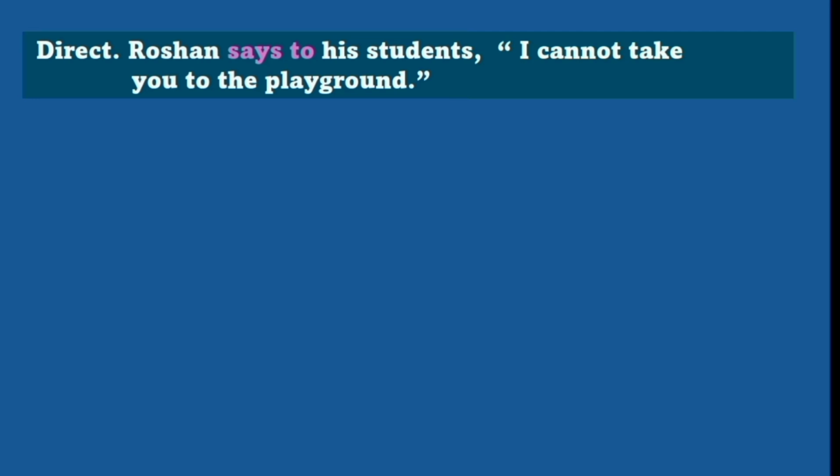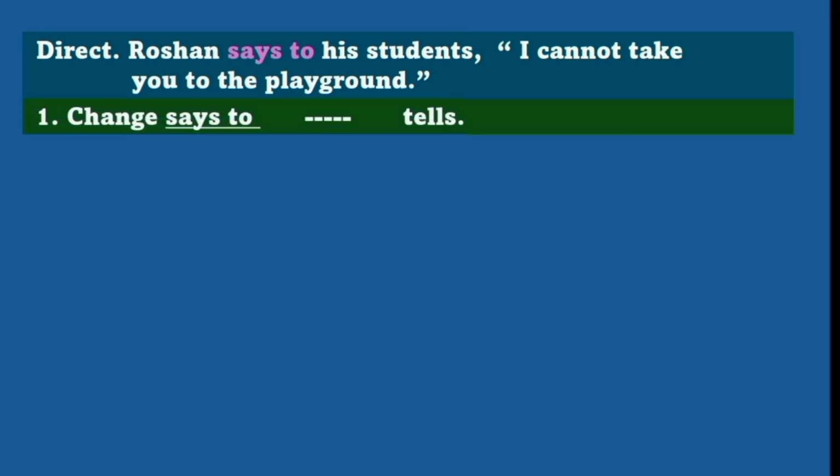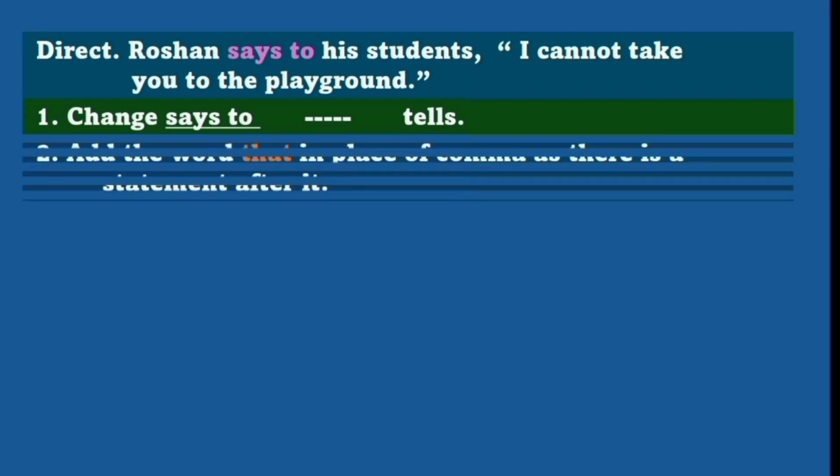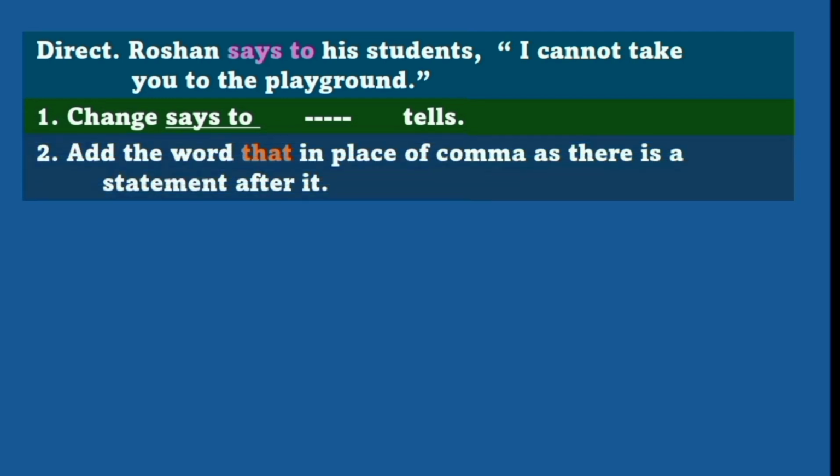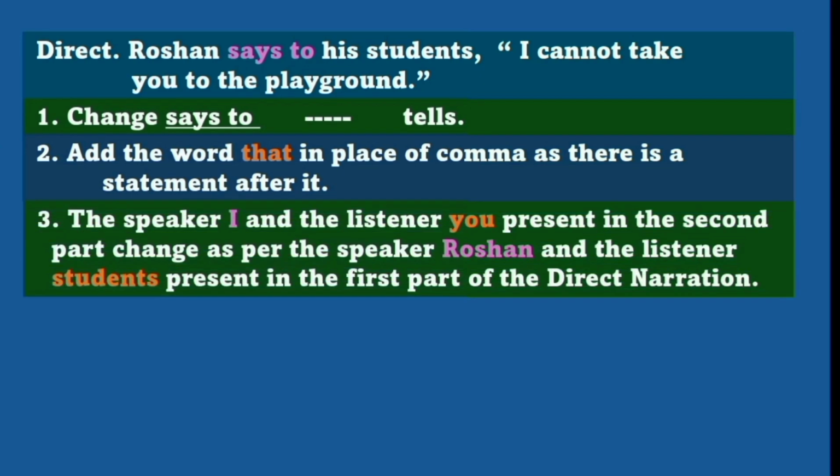Now, see example number 2. Direct. Roshan says to his students, I cannot take you to the playground. Here, there is a little difference in the process of changing it into the indirect narration. In order to change it into the indirect narration, first of all, change says to tells. In the next step, again add the word that in place of comma as the reported speech contains a statement. In the third step, we change the pronouns of the second part of the direct narration.